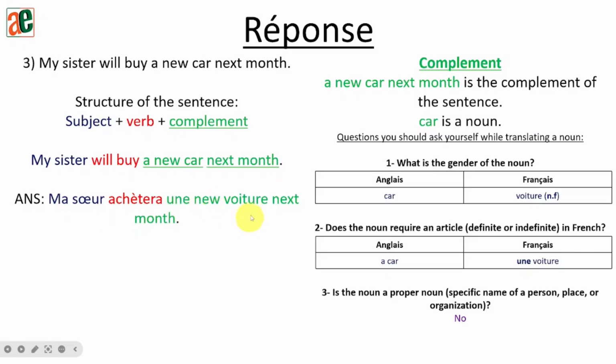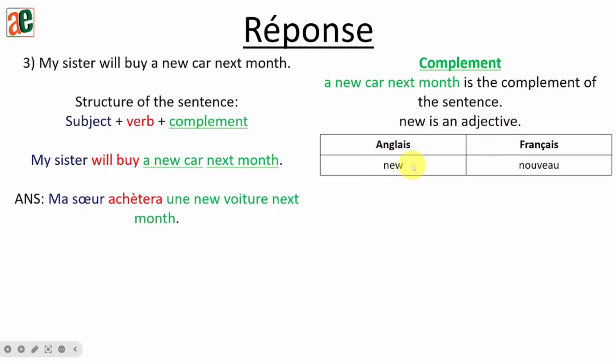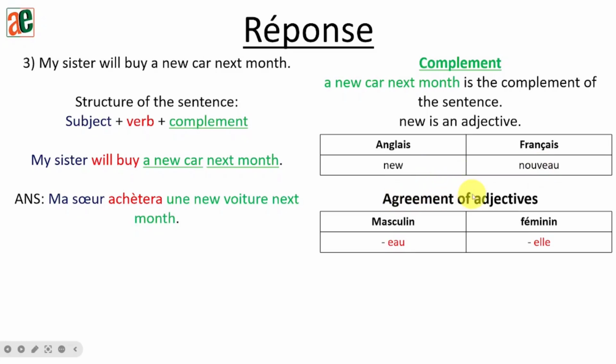Then we have new. We need to talk about new, and then voiture is here. So une voiture. New was there, so I kept it because we need to talk about it now. New is an adjective. New in French becomes nouveau. In French, we have something that we call the agreement of the adjectives. Nouveau here is the masculine singular form of the adjective.